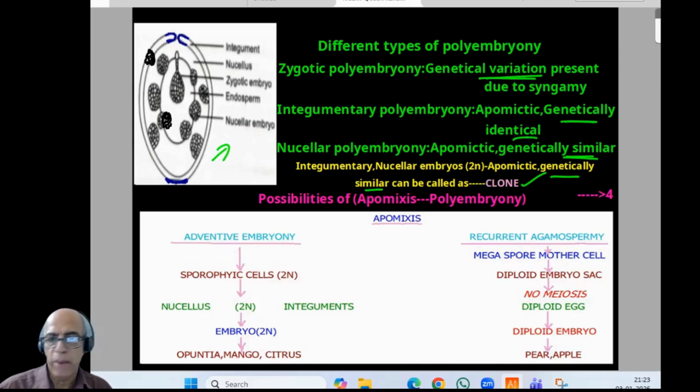Now comes the possibility of apomixis. Polyembryony, this is the chart, so it will be convenient for you; I just represented it, that's all. To remember, it will be easy. Now, possibilities.